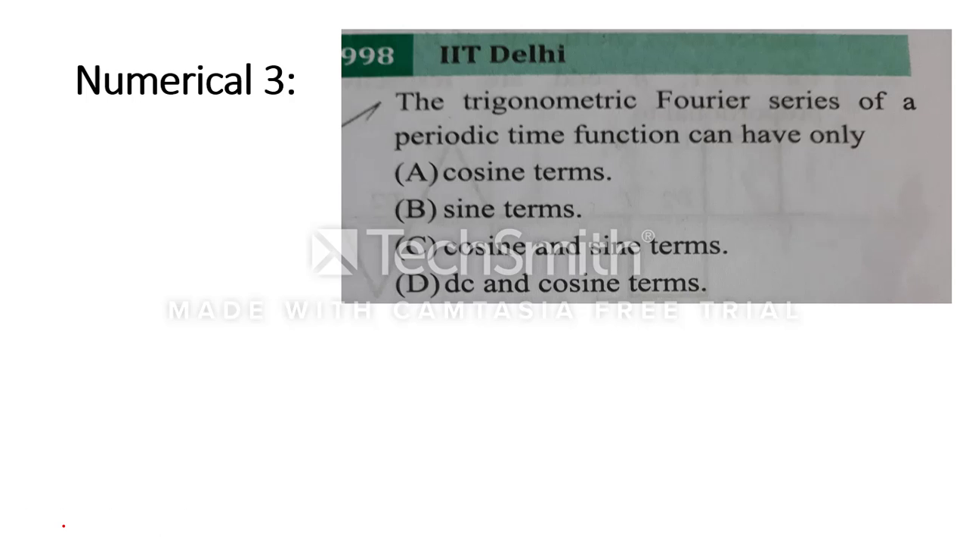Now in this third numerical, the trigonometric Fourier series of a periodic time function can have only... They are not talking about even signal or odd signal, they are just saying trigonometric Fourier series of a periodic signal. So it definitely has not only cosine terms, not only sine terms. They have not talked about even and odd, so definitely both should be present.